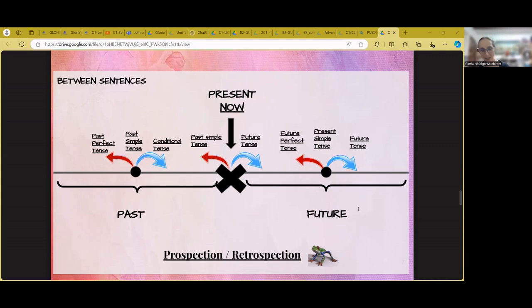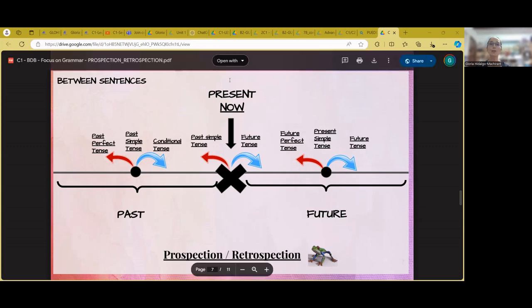This is what I mean that prospection and retrospection means when we are establishing a relationship between two actions in which one is submitted to the other, taking one as the reference of time and taking the other as the secondary action to which we will apply the prospection and or the retrospection.